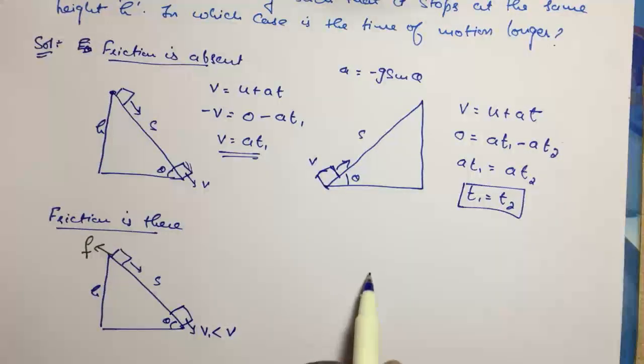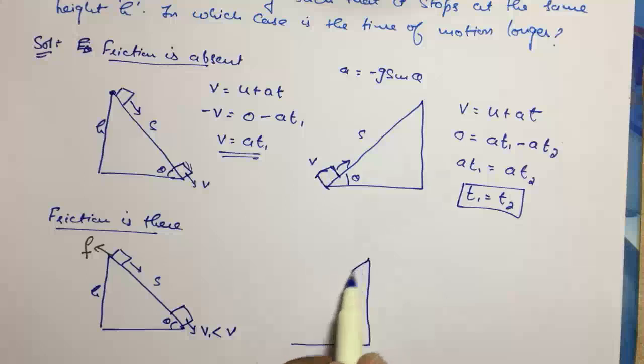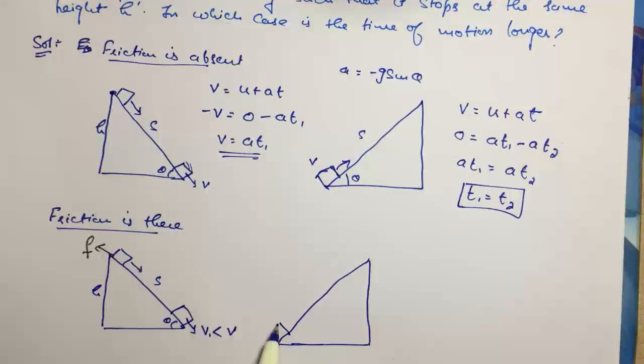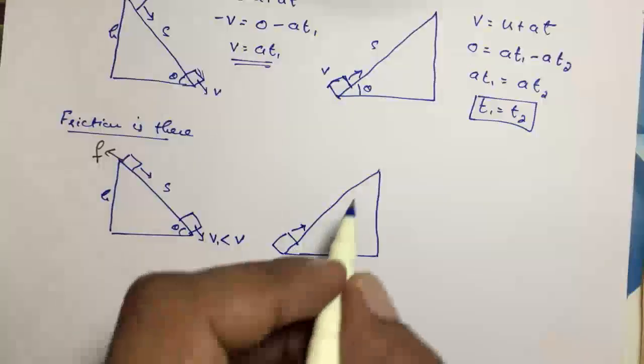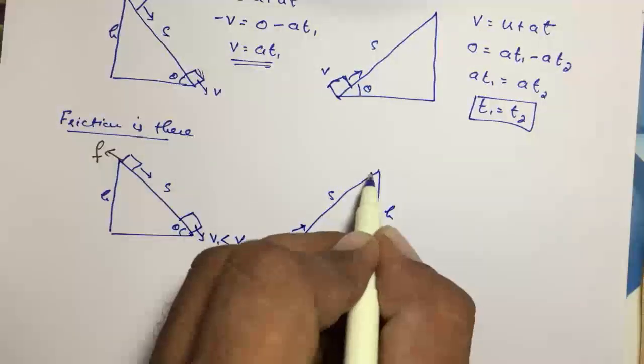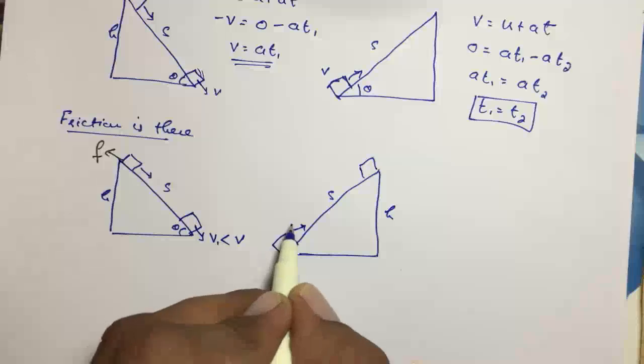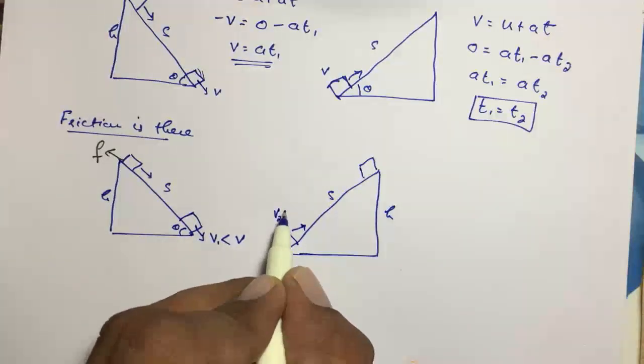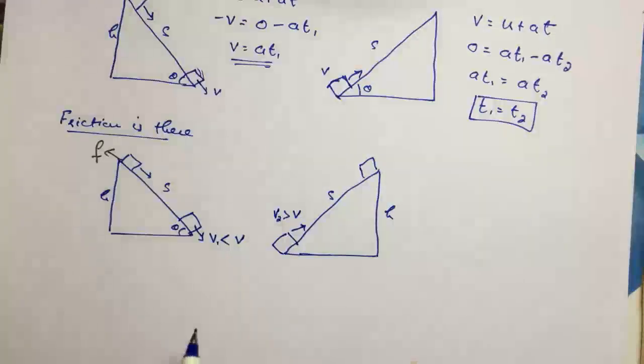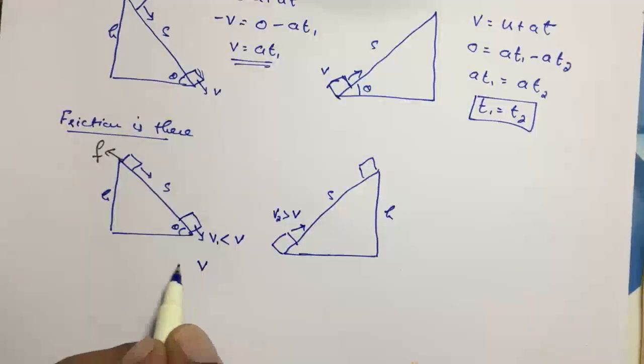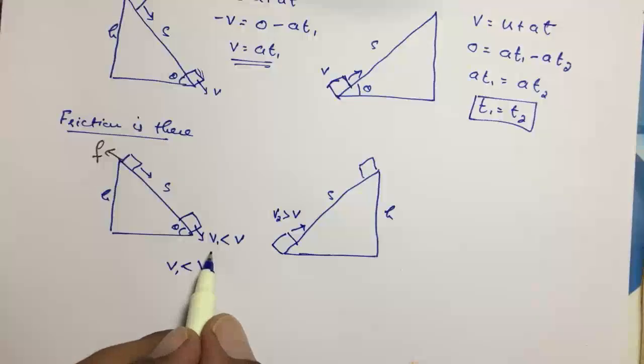Now the body is moving upward, and to go up the same height s, the velocity should be v2, which should be greater than v.